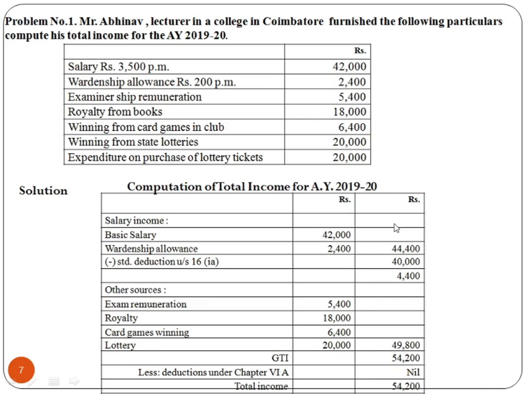If you add this to the salary income of 4,400, you get 54,200. This is the gross total income. No deductions are given. You will not take expenditure on purchase of lottery tickets into consideration, because we have seen already in the income from other sources chapter that expenses should not be deducted from the winnings in case of casual income.